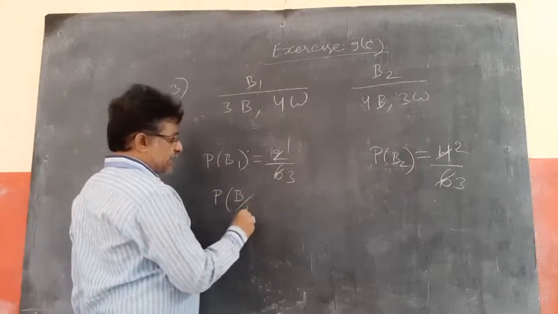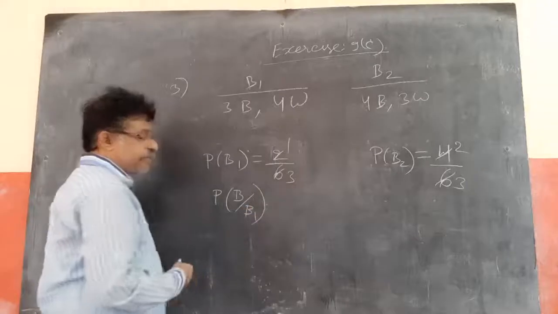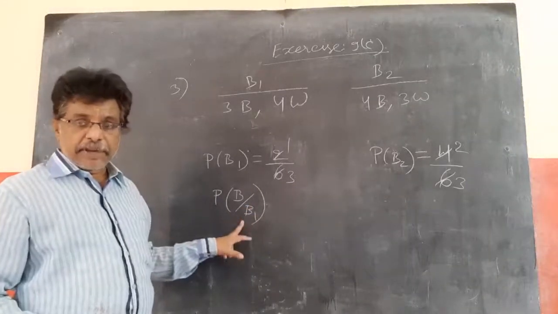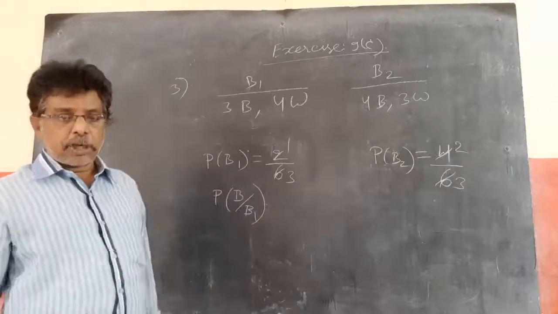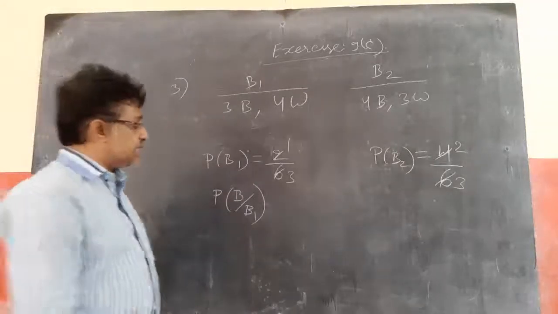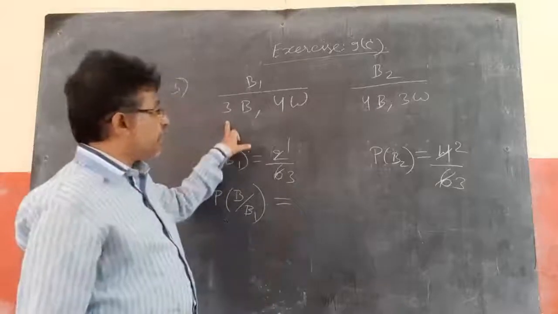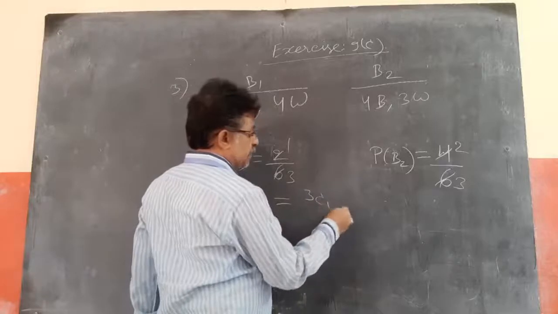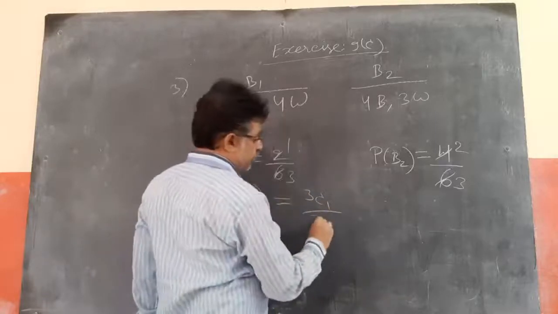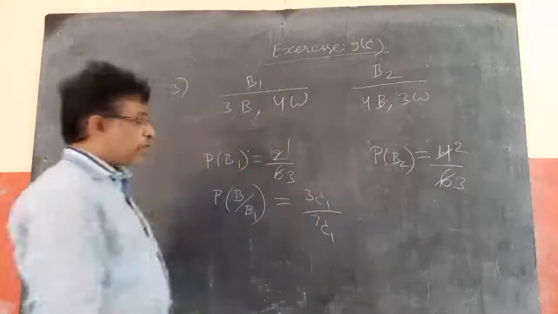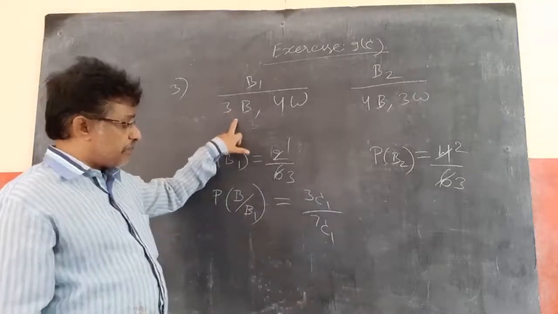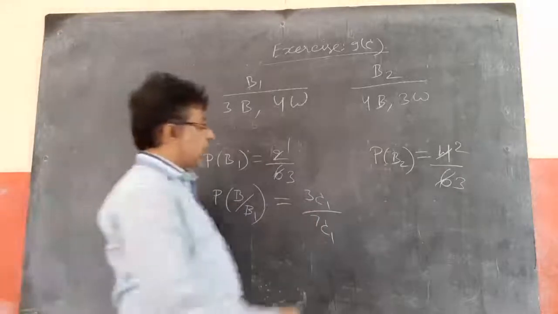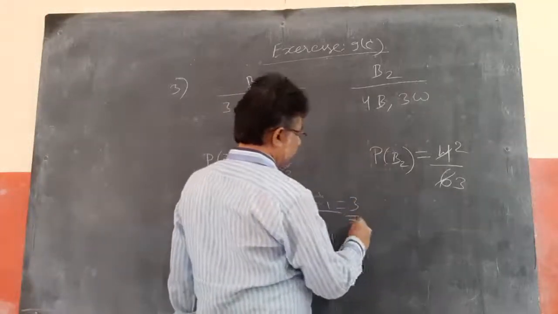So selecting the black ball when the first bag is selected means we have P of B by B1. Here the condition is B1 should happen first, then you need to pick up a black ball. So how many ways can you select the black ball from the first bag? There are 3 black balls, 3C1, by total 7 balls in the first bag, 7C1. So the probability of picking a black ball from the first bag is P of B by B1 equal to 3C1 by 7C1, or simply 3 by 7.